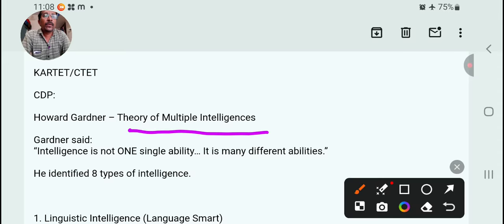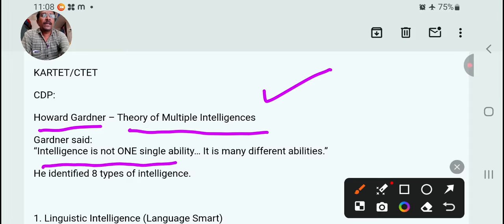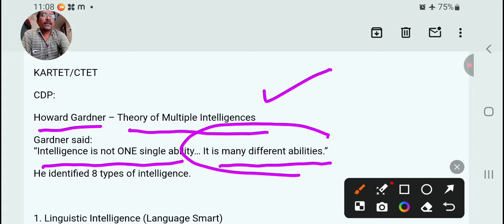So this is also very important for your TET or CTET exam. In the previous class we discussed Spearman's two-factor theory. So this is also an intelligence theory. It is well known as multiple intelligence, propounded by Howard Gardner. He said that intelligence is not one single ability; it is many different abilities. That's called multiple intelligence.